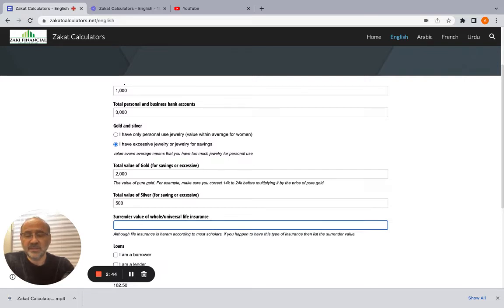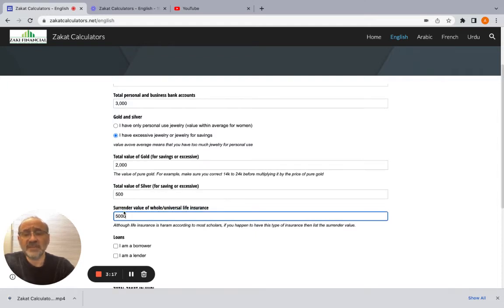But there are several values. I mean, there is the premium that you get, your family get paid if you pass. That's not the value you put here. There is the total amount of premium you paid. That's not the value you put here. There is the cash value. That's also not the value that you put here. You put here only what you get out of the insurance company if you cancel your insurance right now, and that is called surrender value. So let's say somebody has a life insurance of this type, and if he surrenders his insurance, he would get $5,000.